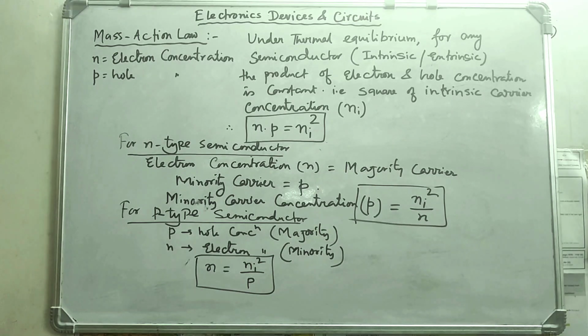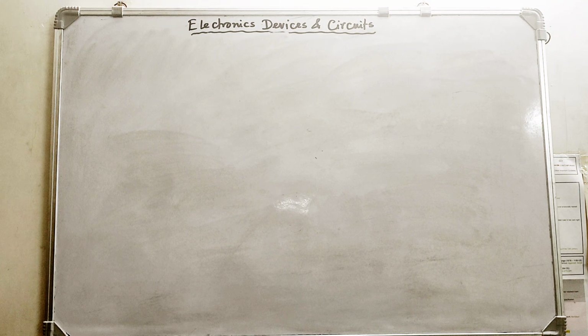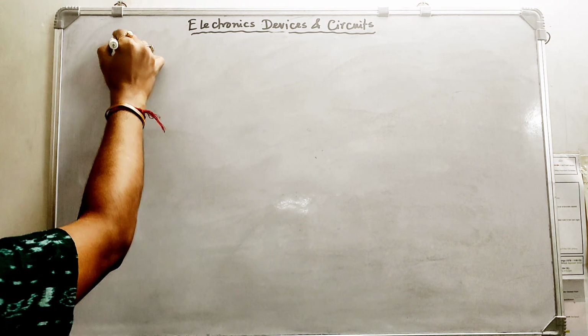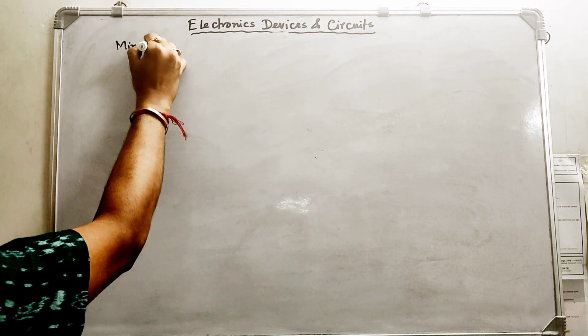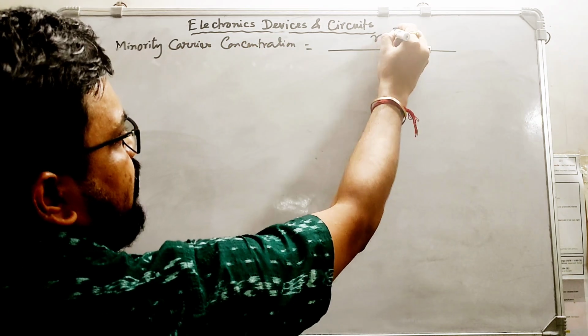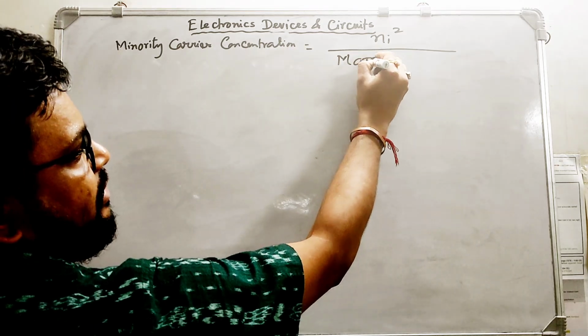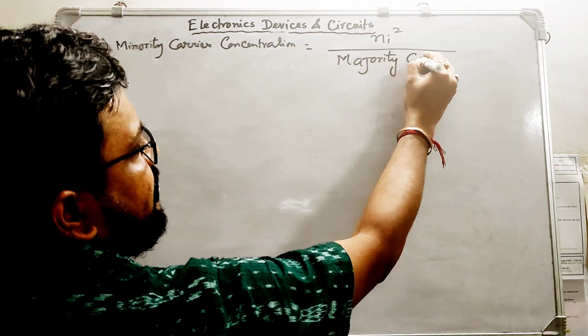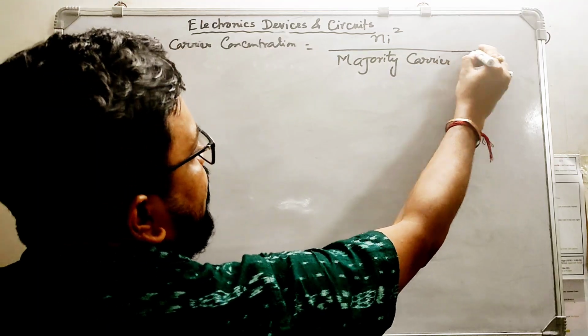So this is the formula used to find out the minority carrier concentration by using mass action law. So what is mass action law? Under thermal equilibrium for any semiconductor, intrinsic or extrinsic, the product of electron and hole concentration is always constant, which is nothing but np equals Ni square. Minority carrier concentration for any extrinsic semiconductor is nothing but Ni square by majority carrier concentration. Okay, this is the formula that I have told you already.